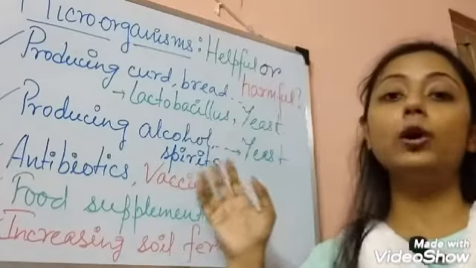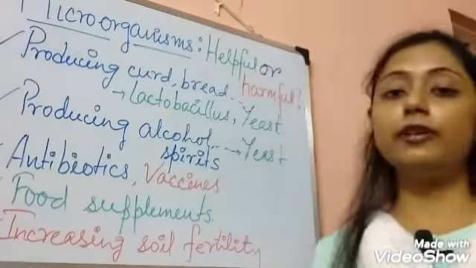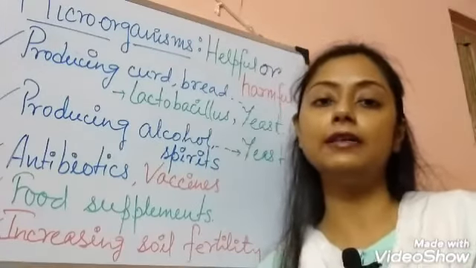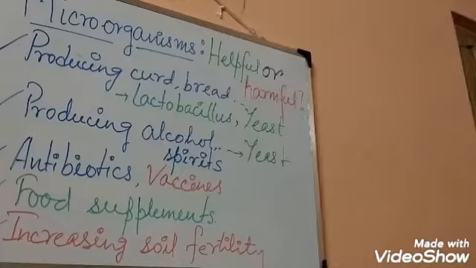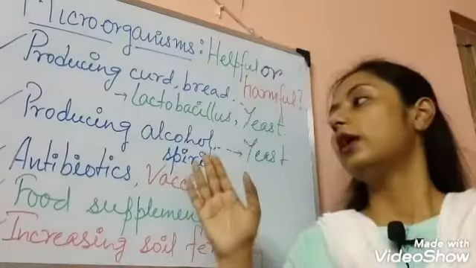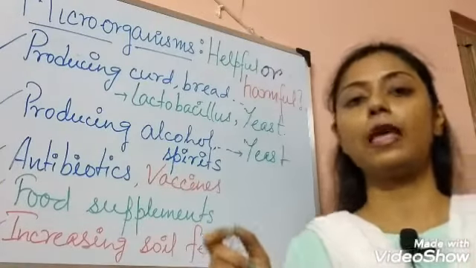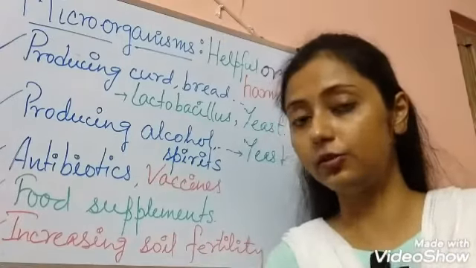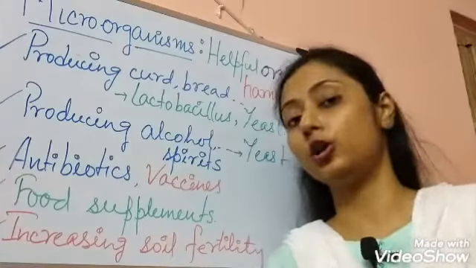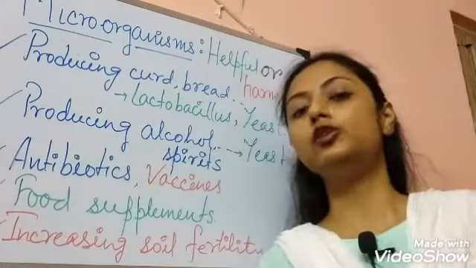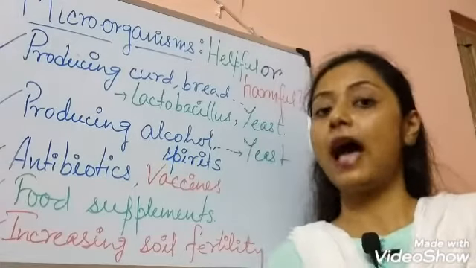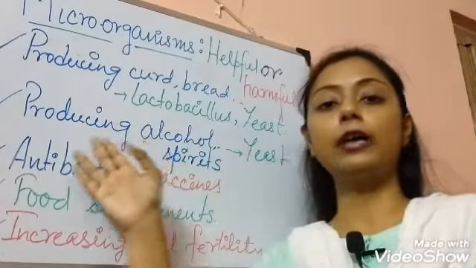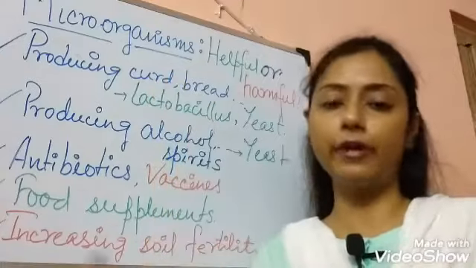Now, producing alcohol, spirits, etc. Yeast is also responsible here to produce the alcohol from the sugarcane, fruits, rice, etc. These are the source of alcohol. So, spirit is applied directly on your skin before penetrating the syringe or injection syringe. Okay. So, spirit is a form of alcohol also that is derived from any source, plant source or animal source, and with the help of the yeast. So, yeast is also responsible for preparing the alcohol and spirit as well as the curd and bread in the industries.